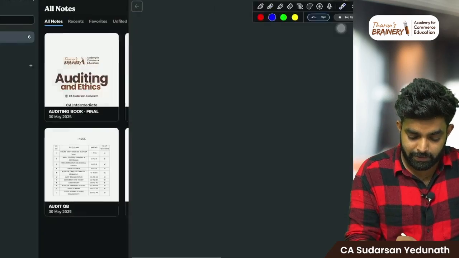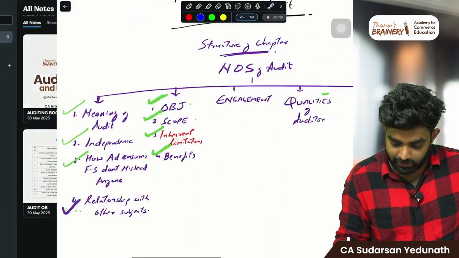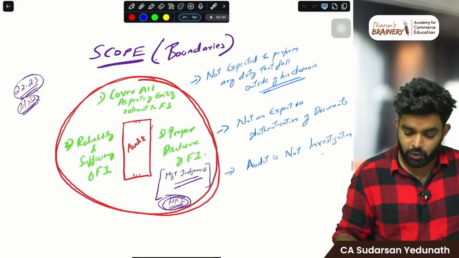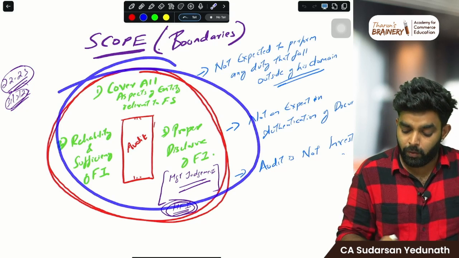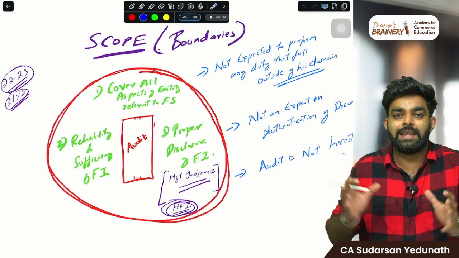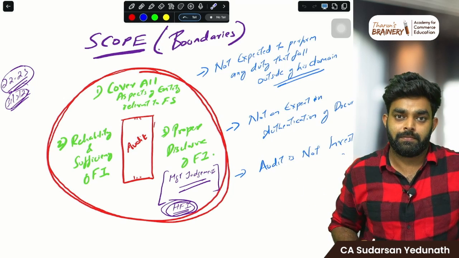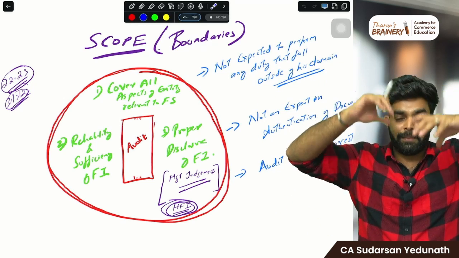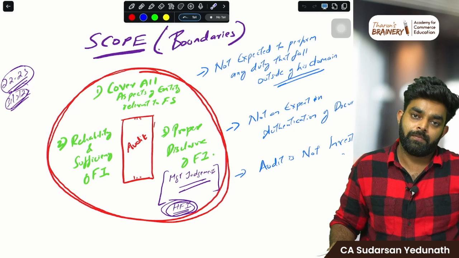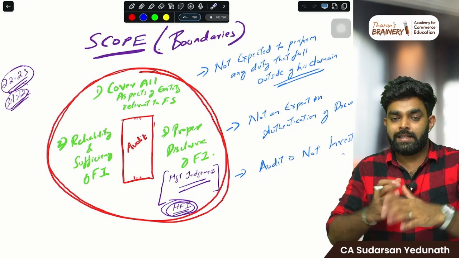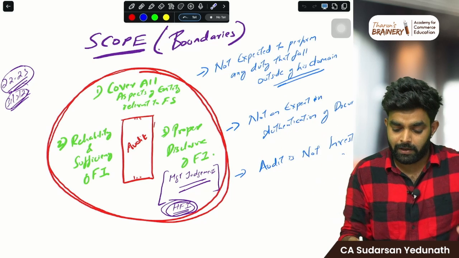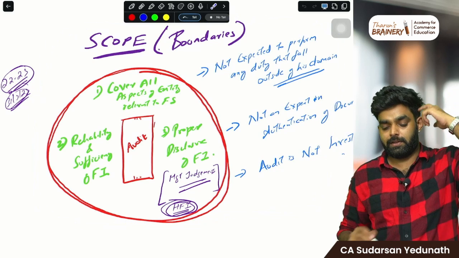Then, what is the scope of audit? I'll give you a simple, easy way to explain it. Look at here, scope of audit. Scope of audit means it is actually a boundary. Scope means a boundary. What are the things that come inside the audit? That is what we call the scope of audit. What all are the things that you as an auditor need to do in auditing? There are many things you need to do, and there are many things you don't need to do. So what are the things coming inside, and things coming outside?